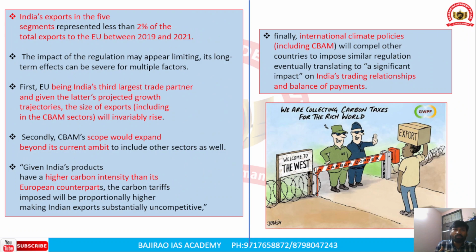If you look at India's trade with the European Union, India's exports in these five segments represent less than 2%.